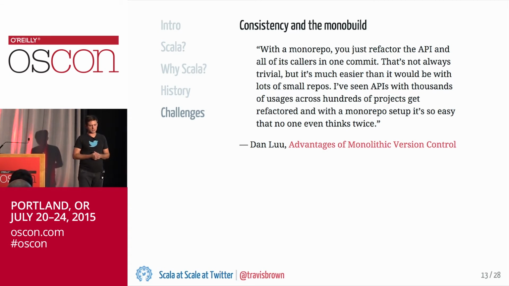And then you will make a single commit that both changes the API and changes the API everywhere in the code base. So this makes refactoring much less expensive than it is in a context where teams see each other's code bases as black boxes. But for a language like Scala specifically, because there is an expectation that teams don't treat each other's code bases as black boxes, code across teams needs to be intelligible to everyone.